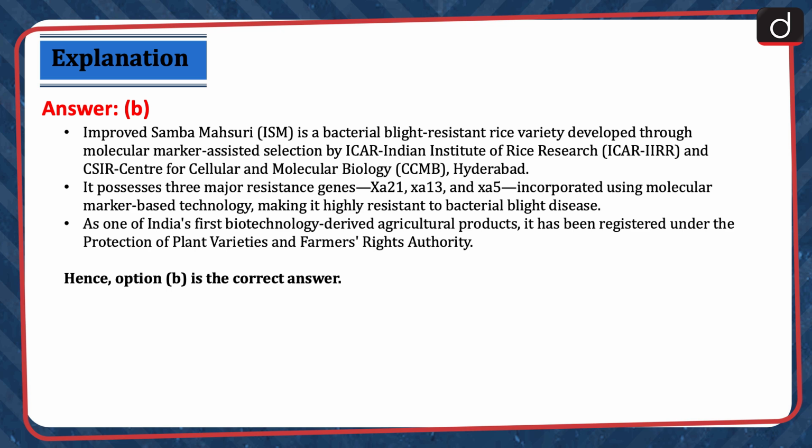It possesses 3 major resistance genes, XA21, XA13, and XA5, incorporated using molecular marker-based technology, making it highly resistant to bacterial blight disease. As one of India's first biotechnology-derived agricultural products, it has been registered under the Protection of Plant Varieties and Farmers' Rights Authority. Hence, option B is correct.